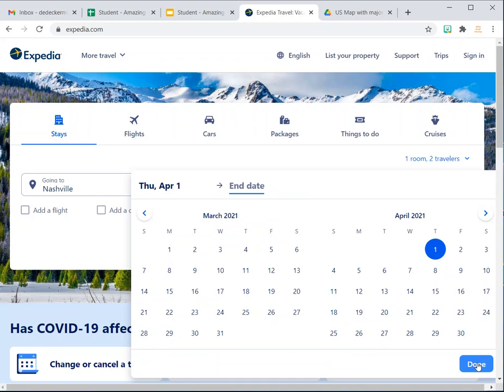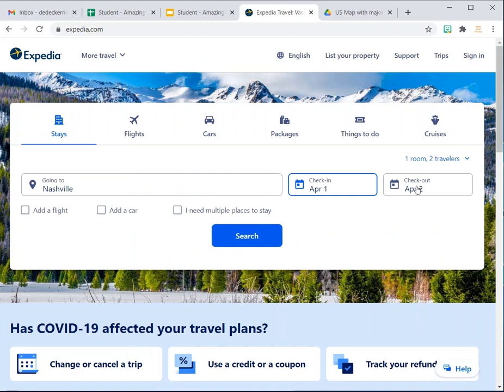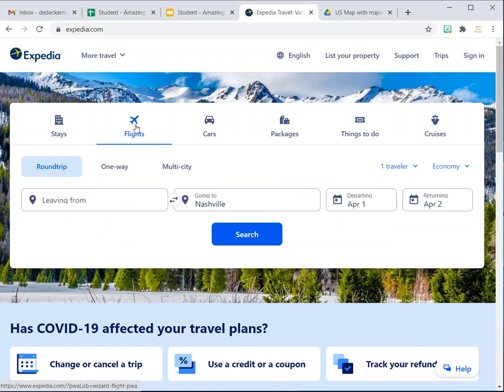and then I would be actually ending on that date. So you're going to check out on the April 2nd. So I want to go to Nashville, and I'm going to search for a flight. So I'm looking at flights.